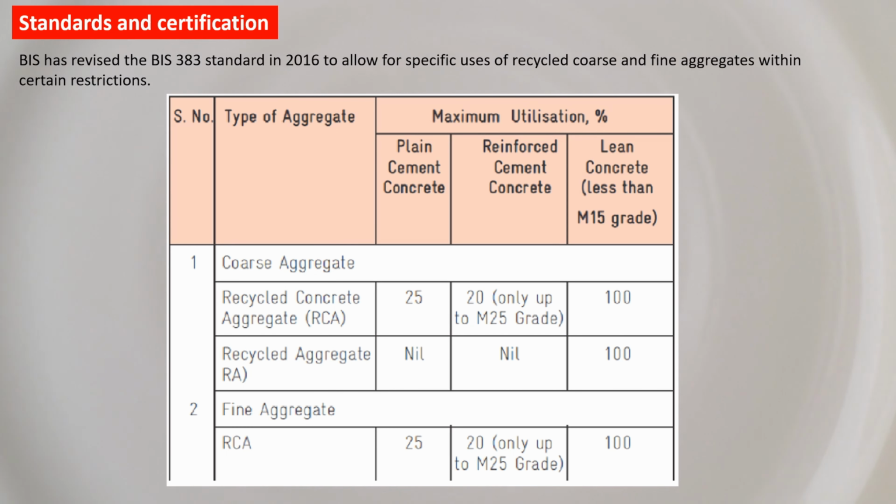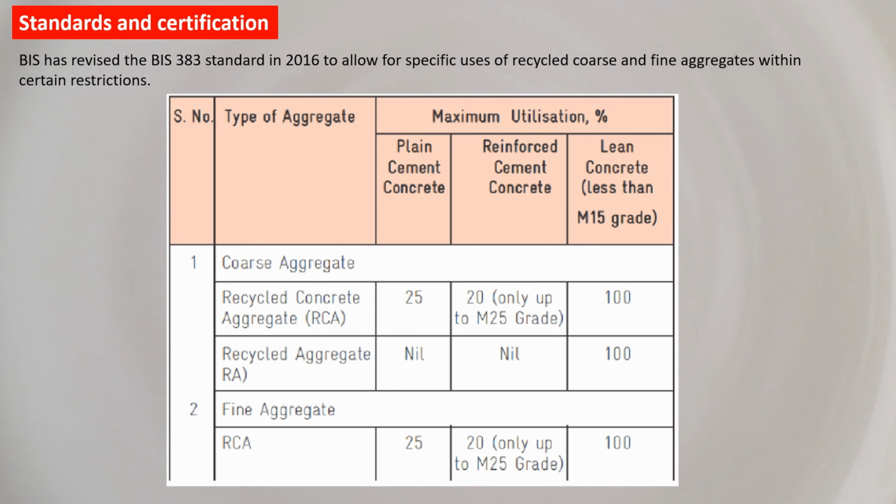So as per IS code 383 revised in 2016, it allows the use of recycled coarse aggregates and fine aggregates in PCC, RCC and lean concrete with some restrictions. The use of recycled coarse aggregate in PCC is 25%, in RCC it is 20% but only up to M25 grade. For lean concrete, RCA can be used as 100%.